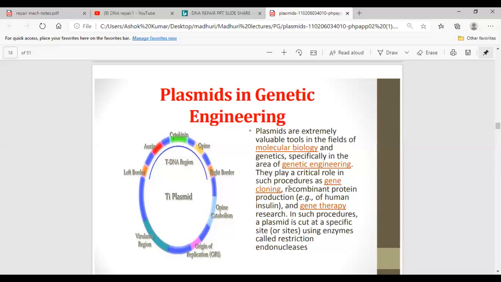And then gene therapy: gene means gene, and therapy means treatment. So it is the treatment at a genetic level. In all these fields, plasmids play a very important role. In such procedures, the plasmid is cut at a specific site using enzymes called restriction endonucleases, as we have discussed in the previous slides. It will be cut at a restriction site, and then the desired gene will be inserted. And this is the origin of replication. From here the replication will start.